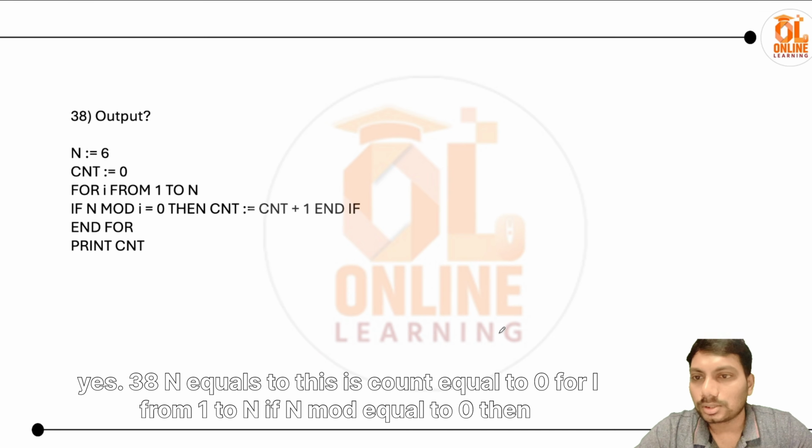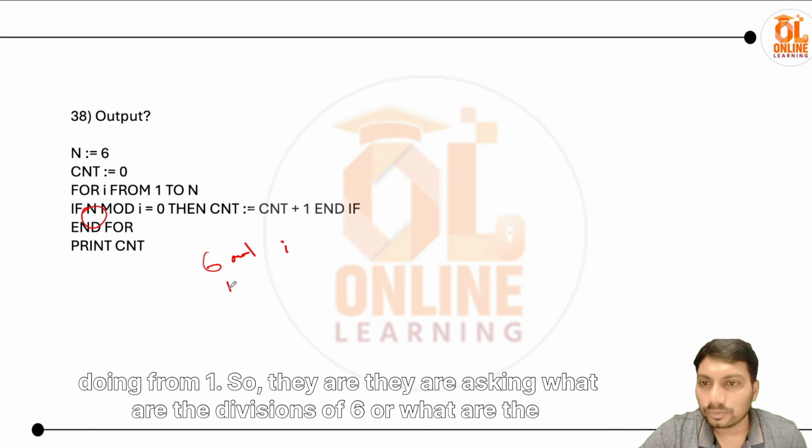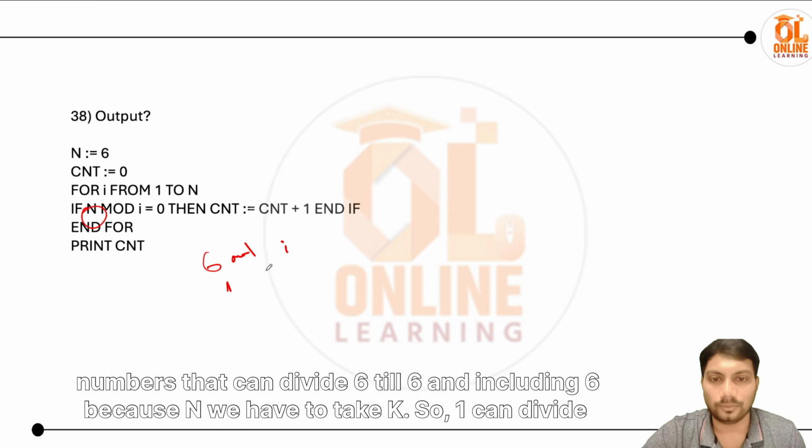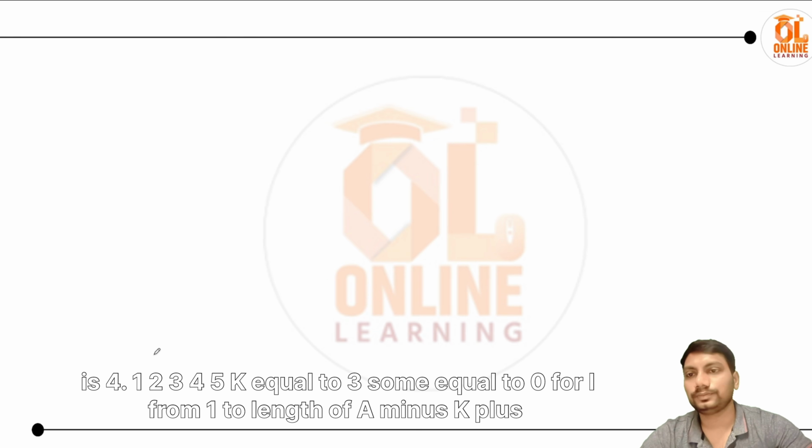Question 38: n is 6, count equals 0, for I from 1 to n. If n mod I equal to 0, then count is incremented. So basically we are asking what the divisors of 6 are, the numbers that can divide 6 from 1 up to and including 6. 1 can divide, 2 can divide, 3 can divide, 6 can divide, and we have 4 numbers, so count will be 4. Answer is 4.